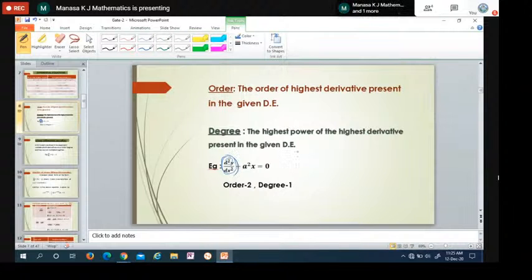If we had d square y by dx square whole cube plus a square x is equal to 0, for example, then this is the highest derivative, so the order is 2. Next, for the degree, the power of this highest derivative is 3, so the degree becomes 3. But here the power is 1, so the degree is 1 and the order is 2. Order is the order of the highest derivative present in the given differential equation, and degree is the power of that highest derivative. You check the highest derivative and see what its power is; that is the degree.